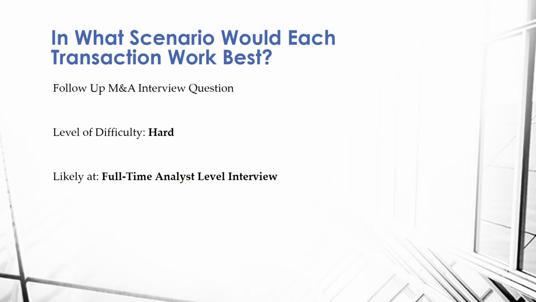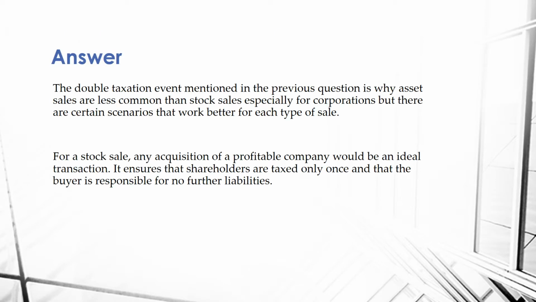So another follow-up question is, in what scenario would each transaction work best? The double taxation event mentioned in the previous question is why asset sales are less common than stock sales, especially for corporations. But there are certain scenarios that work better for each type of sale. For a stock sale, the most common, any acquisition of a profitable company would be an ideal transaction. It ensures that shareholders are taxed only once and the buyer is responsible for no further liabilities.